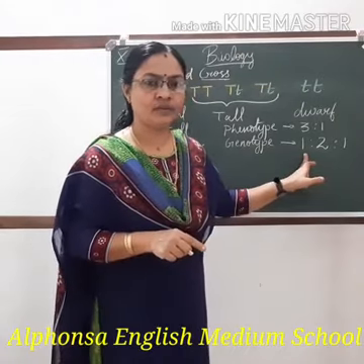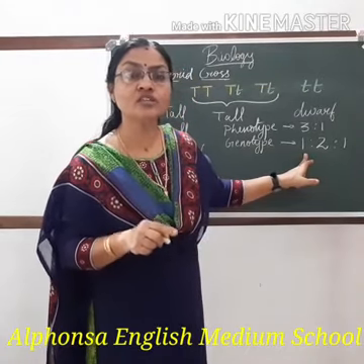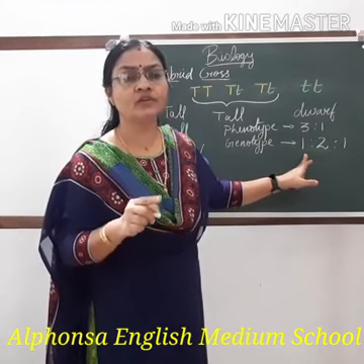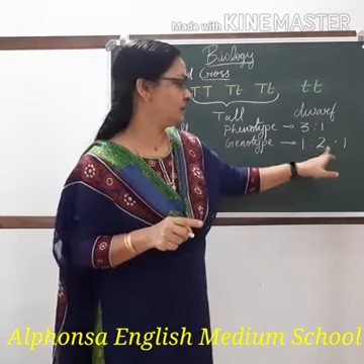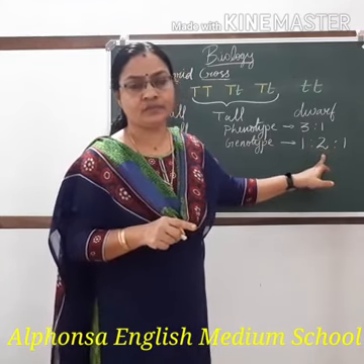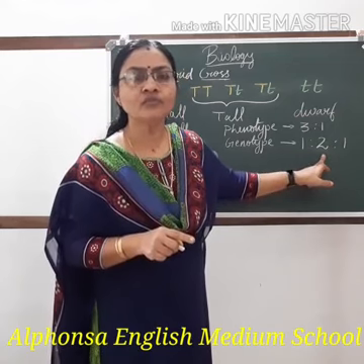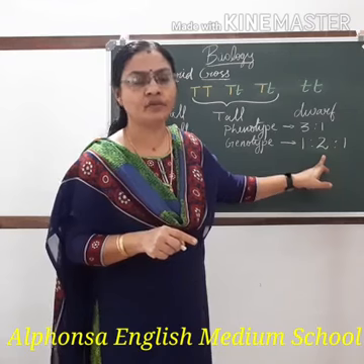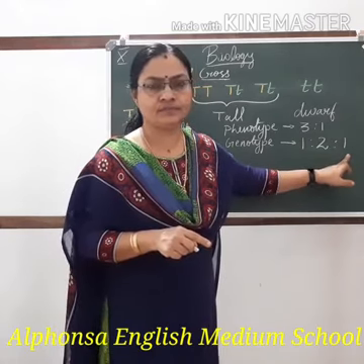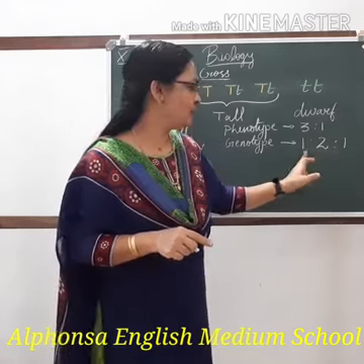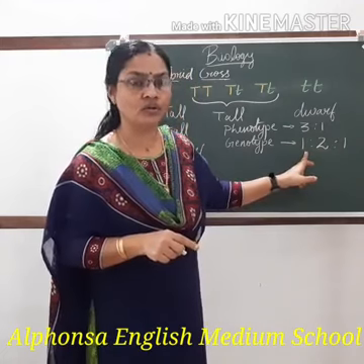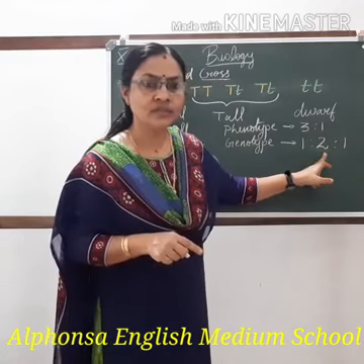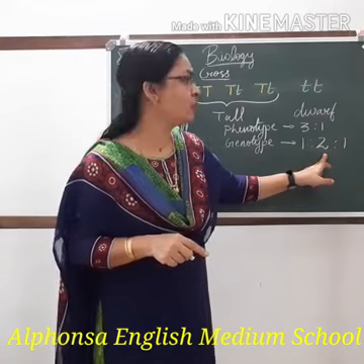25%. What is the percentage of heterozygous tall plant in a monohybrid cross in the F2 generation? 50%. What is the percentage of dwarf plants produced in the F2 generation in a monohybrid cross? 25%. Is it clear? 25% pure tall, 50% heterozygous tall, which is not pure for the character.